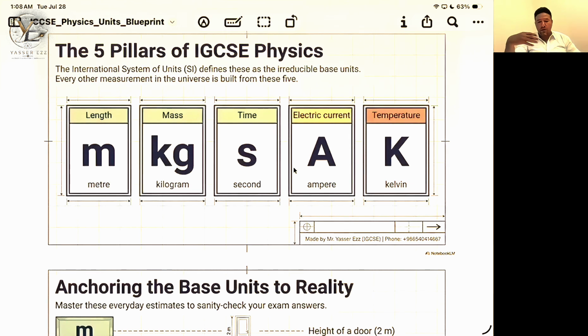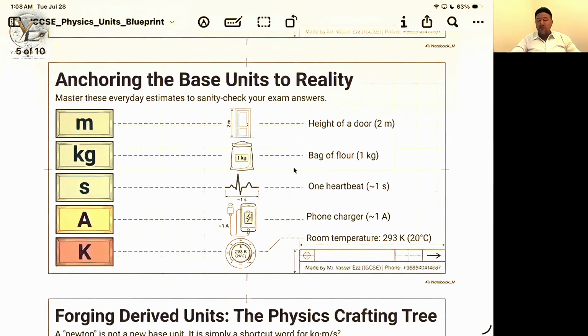And of course, we are not going to forget their units. The unit of length is meter, the unit of mass is kilogram, the unit of time is second, the unit of electric current is ampere, and the unit of temperature is Kelvin. And you can see the symbols for these units. And we have something else, the derived physical quantities, formed from the combination of base physical quantities, while base physical quantities cannot be expressed by any other physical quantity.